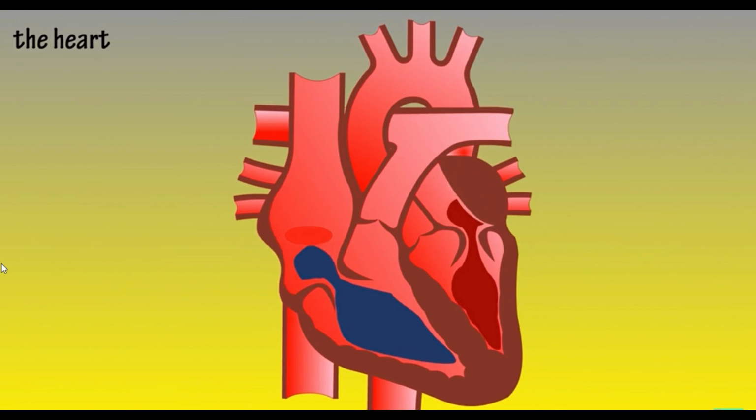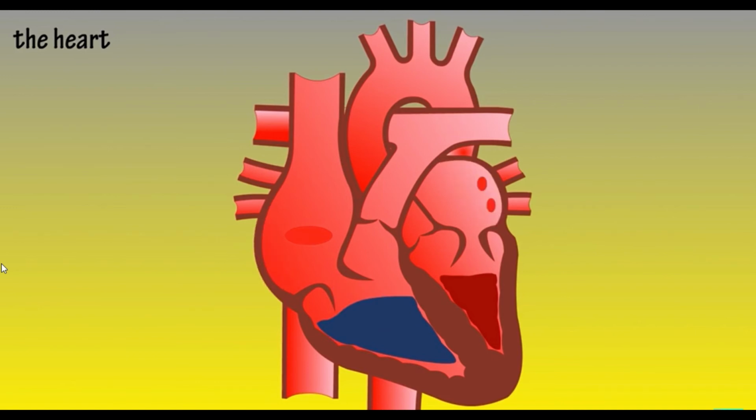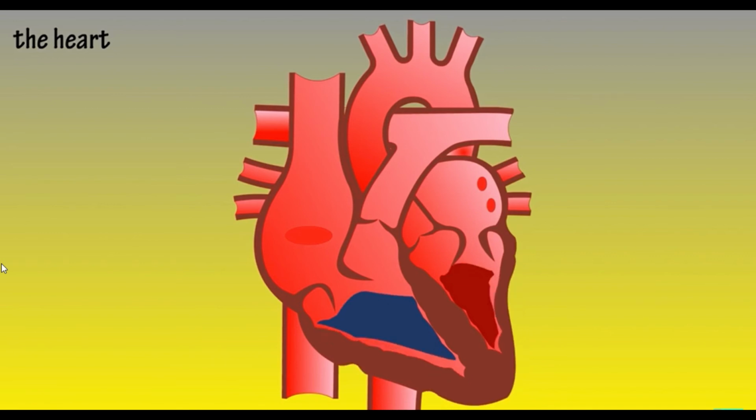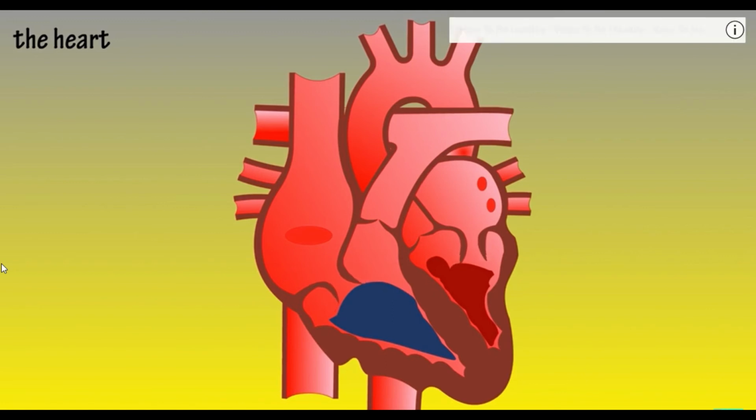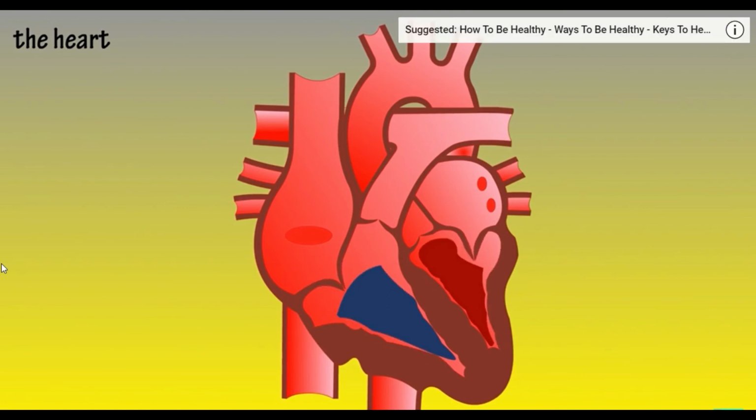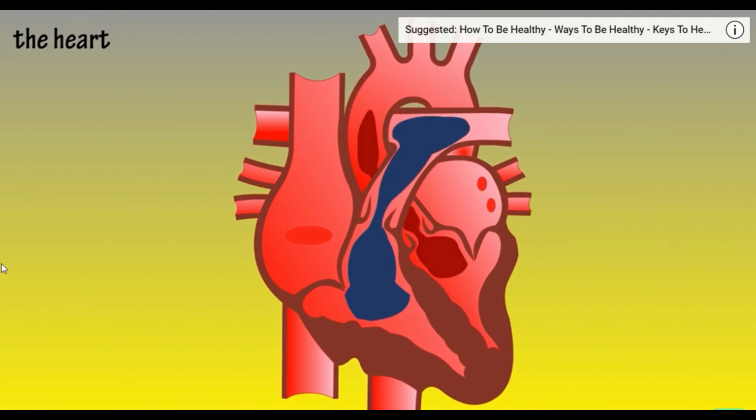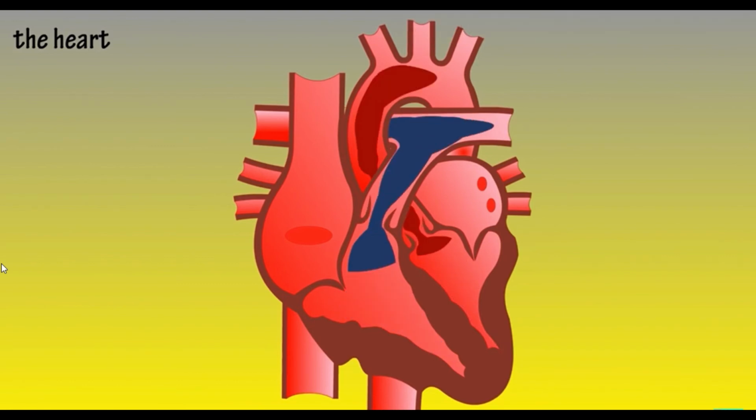Next, the muscles of chambers 1 and 3 contract, forcing the remaining blood into chambers 2 and 4. Then the muscles of chambers 2 and 4 start to contract, and this increases the pressure on the blood in the chambers. This increased pressure causes valves A and D to close. The muscle contraction continues, thus B and C are forced to open. The blood is then ejected from chambers 2 and 4.